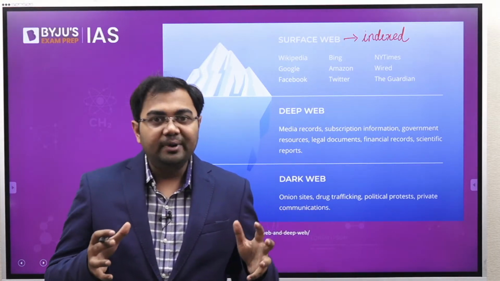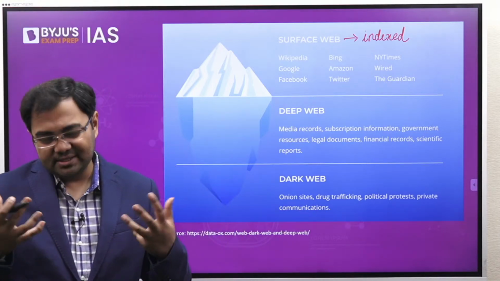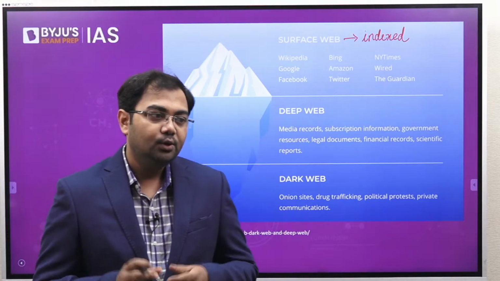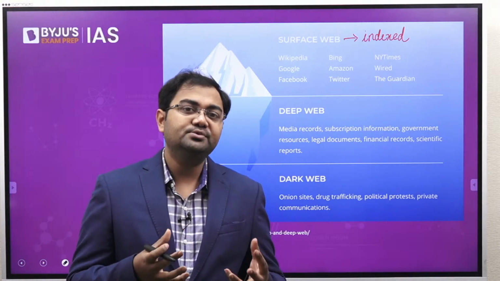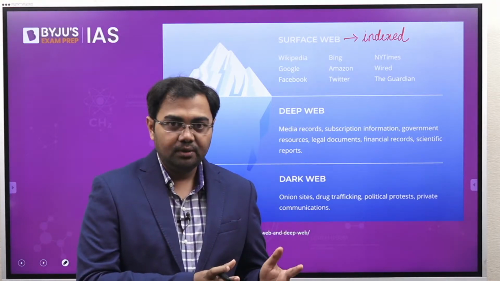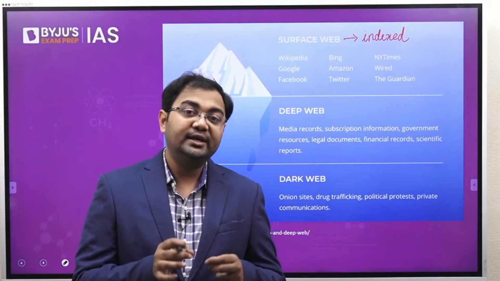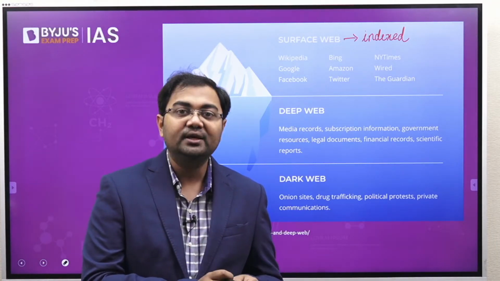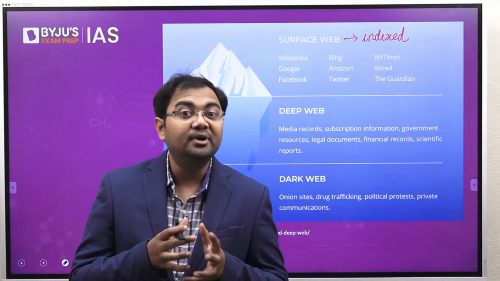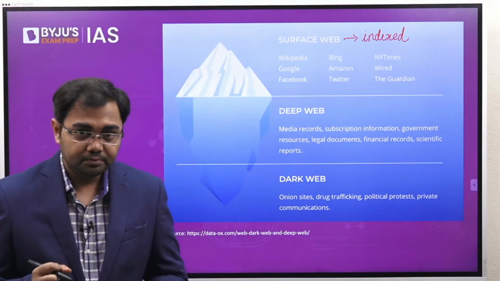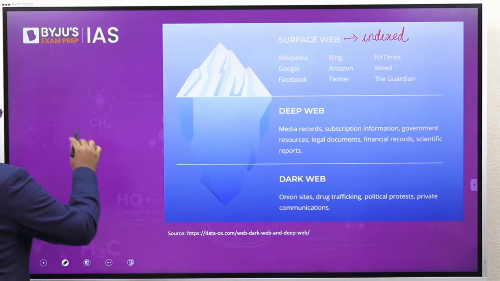Now there is a small part, or rather let's say a significant part of the deep web which many a times is also illegal. Many a times it also uses things which are against the ethos, which are against what should be done. So in all these cases, they become a part of the dark net. So we see that there are two parts.